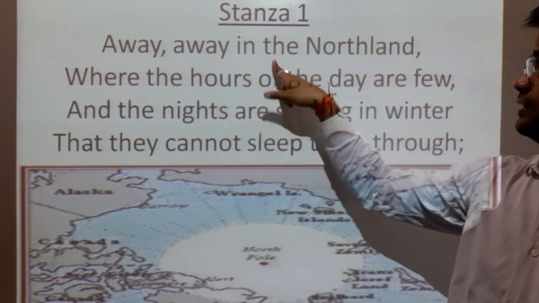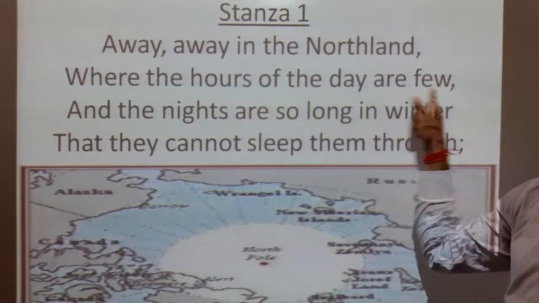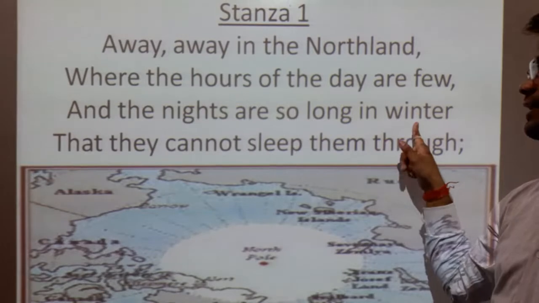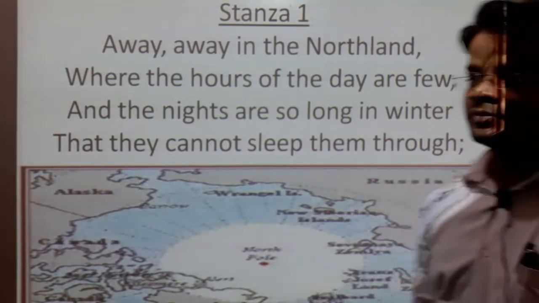Away in the Northland, where the hours of the day are few, and the nights are so long in winter that they cannot sleep them through.